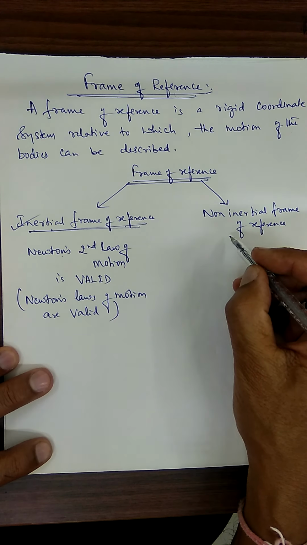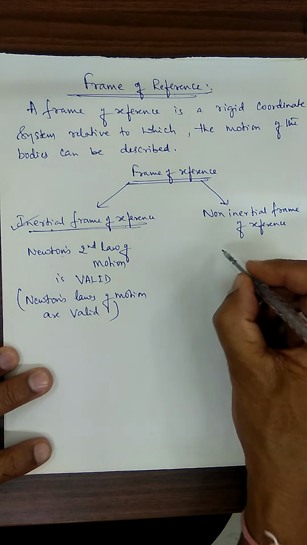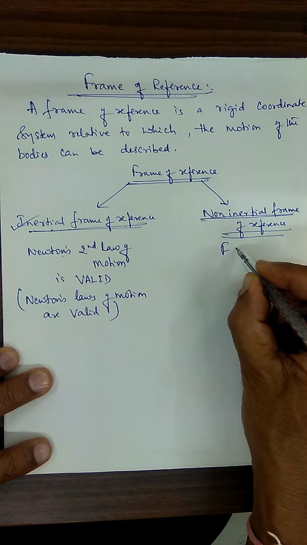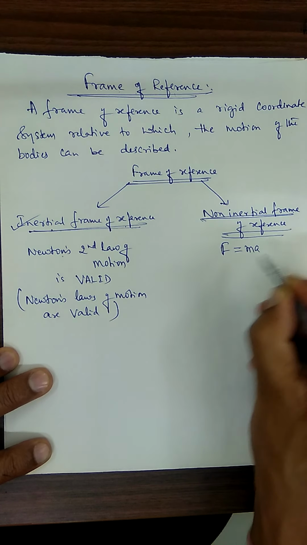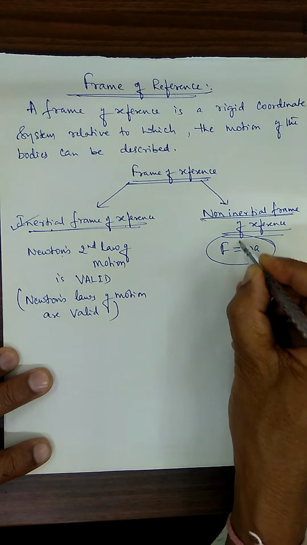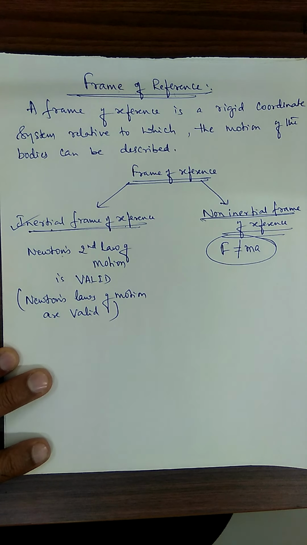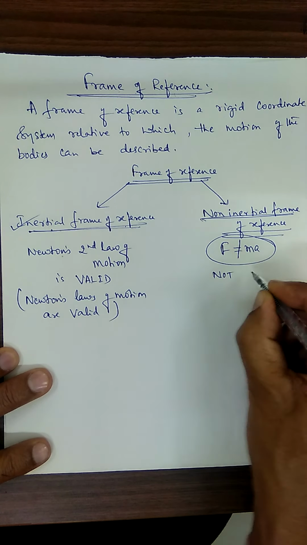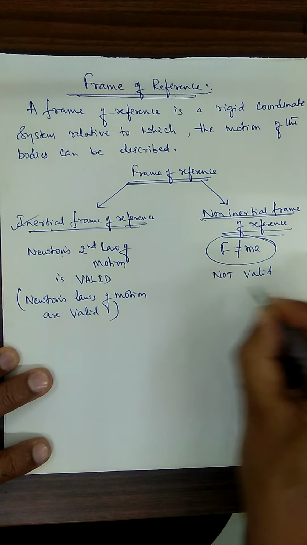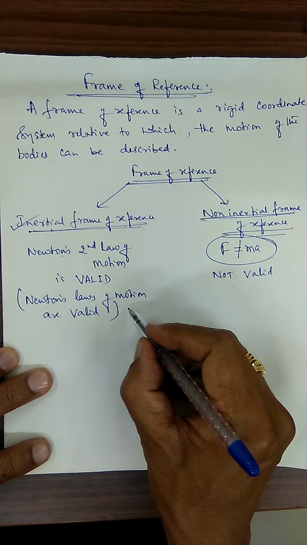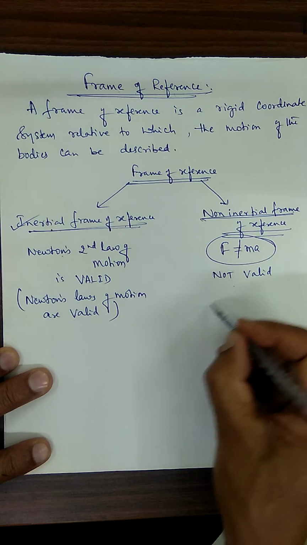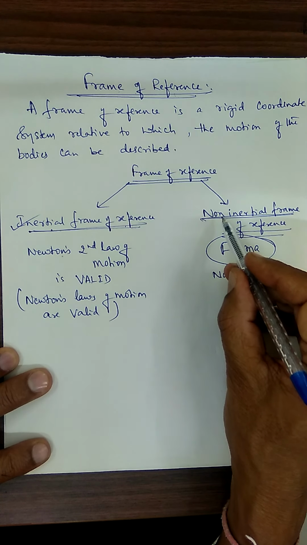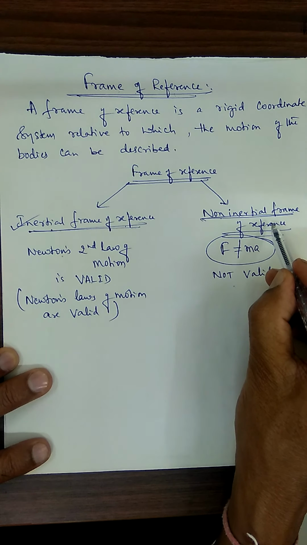A non-inertial frame of reference is one where F = ma, that is Newton's second law of motion, is not valid. Newton's laws of motion do not hold good here. Such a frame of reference is called a non-inertial frame of reference.